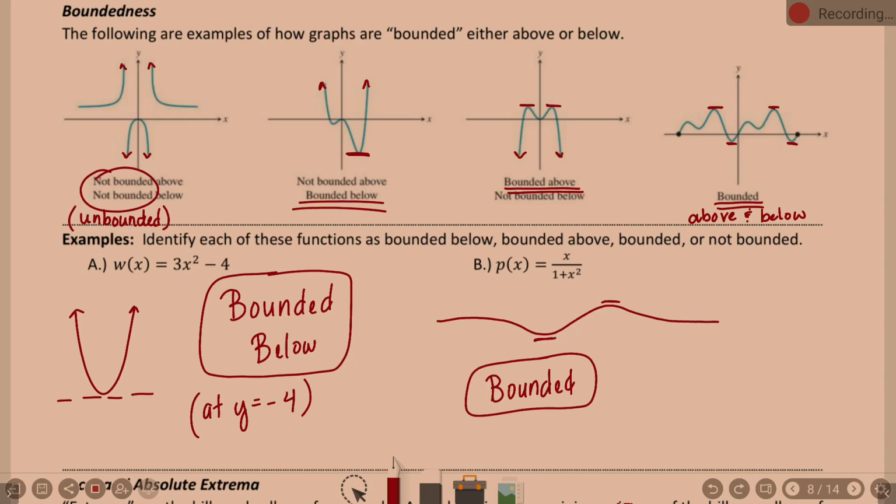As I said, the homework might talk about bounded on its domain. I have to look at that to know for sure.